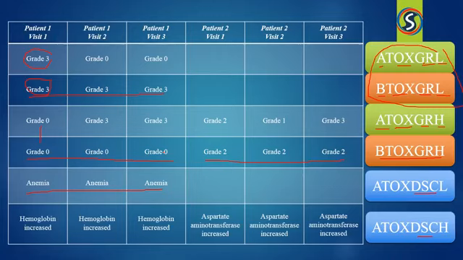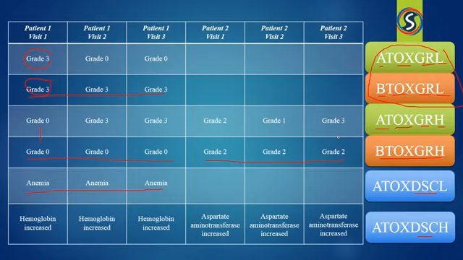The same way for patient 2, we can see that the aspartate AST test has increased. So it was mentioned in ATOXDSCH, and the same way the grades were mentioned in ATOXGRH and BTOXGRH. Now, here we are able to understand how the values are being assigned.